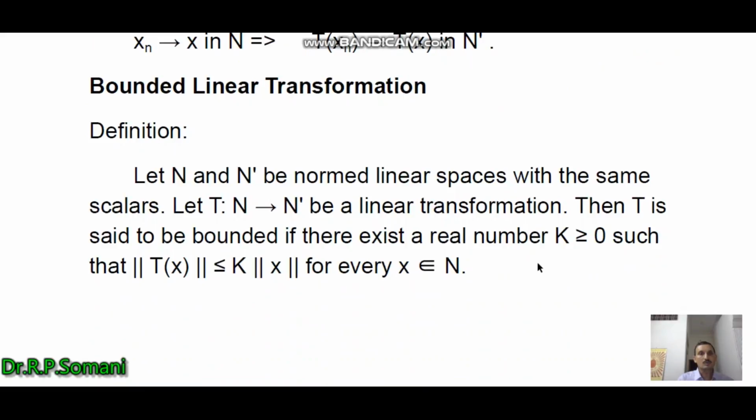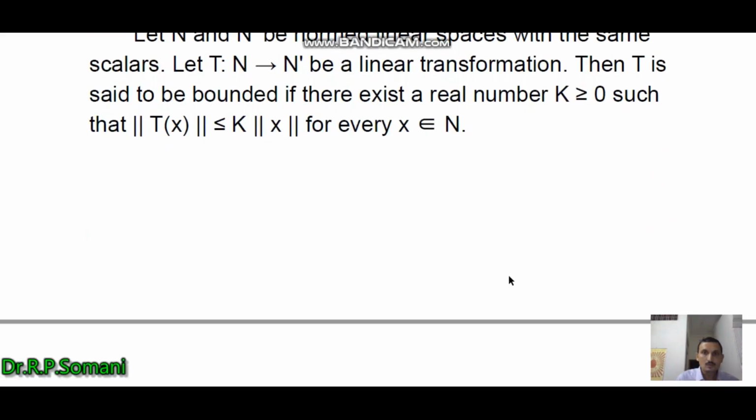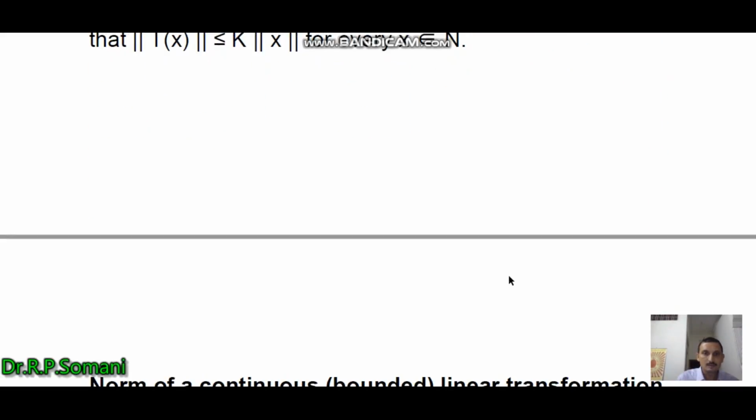Similarly, T is a bounded linear transformation if there exists a real number k greater than 0 such that norm of Tx is less than or equal to k norm x for every x belonging to N. So these two definitions are revised.